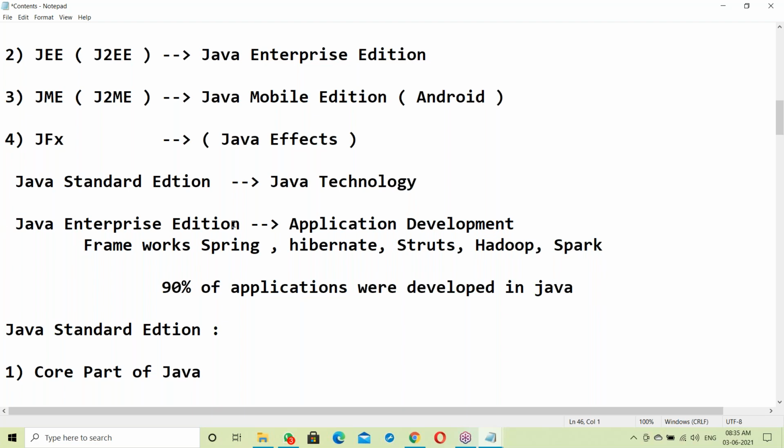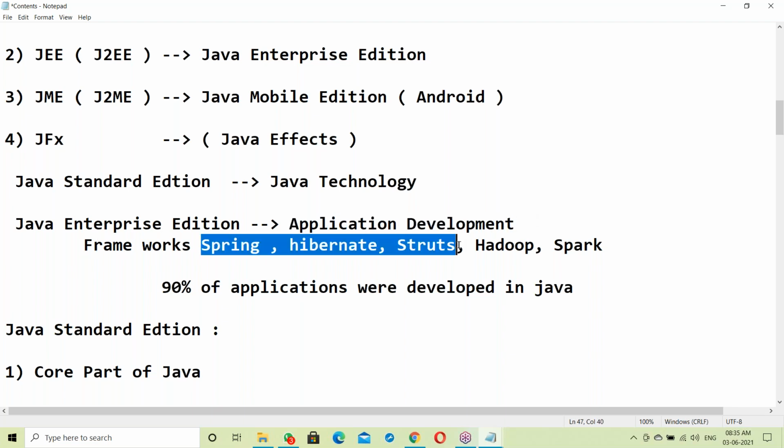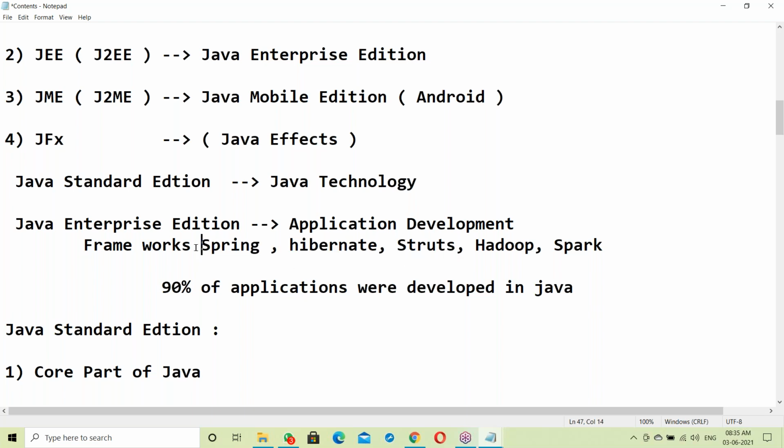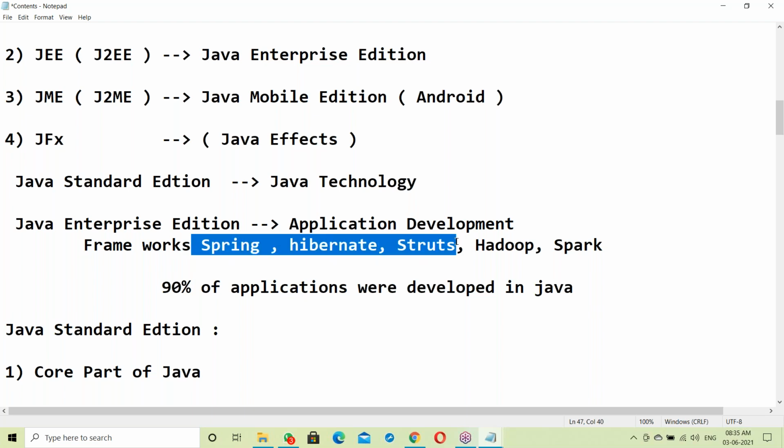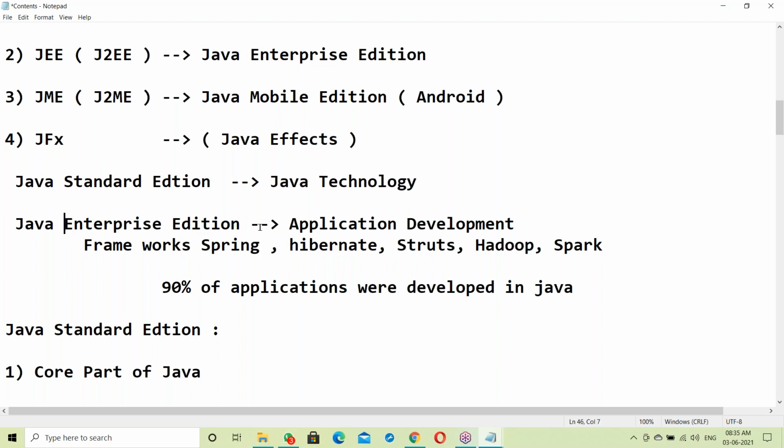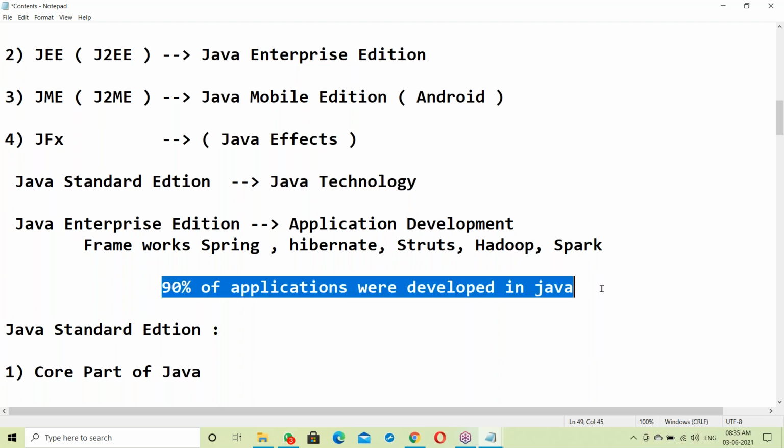So enterprise edition is application development. Generally Spring, Hibernate and Struts are used for web applications and e-commerce applications. Enterprise edition means developing enterprise applications, that is, e-commerce applications. Almost 90% of e-commerce applications were developed in Java only, and also 90% of banking applications and stock exchange applications.